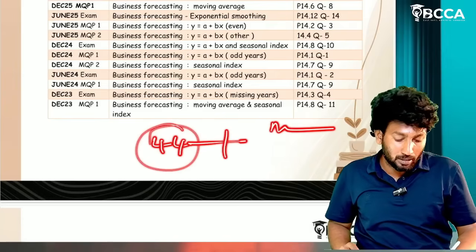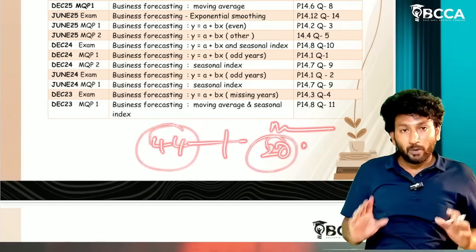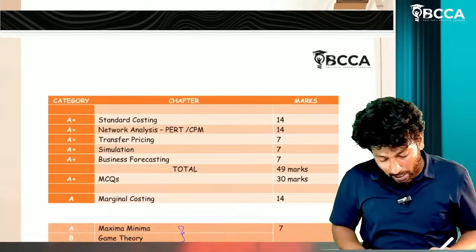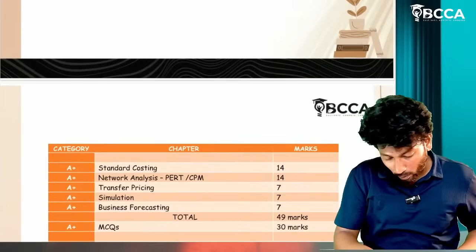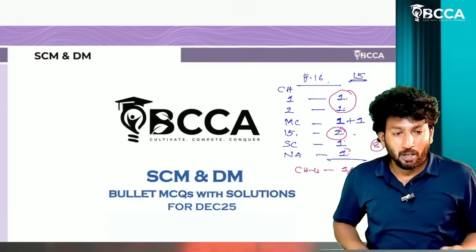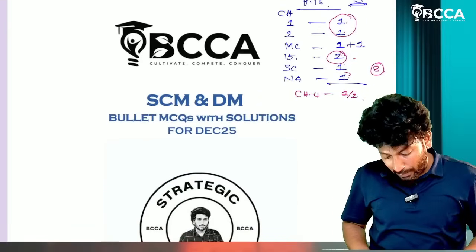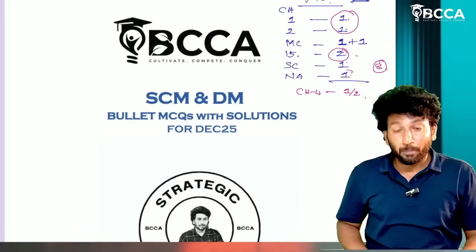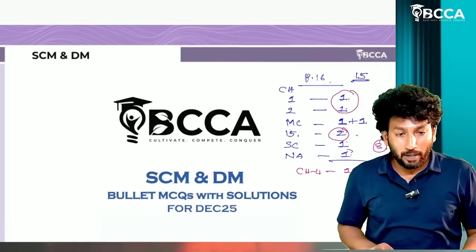plus MCQs at least 20 you will get, sir. I will be sharing the MCQ material. 1 minute, I will show you our MCQ material as well. See guys, this is our BCCA for SCM and DM bullet MCQs material.